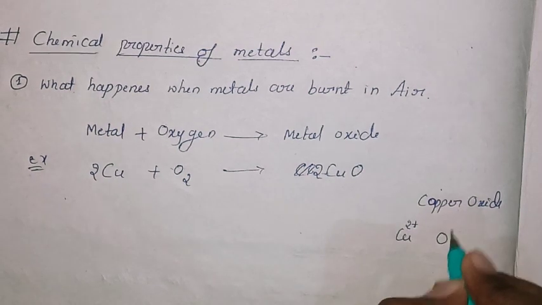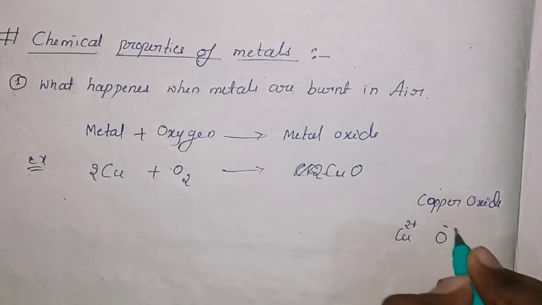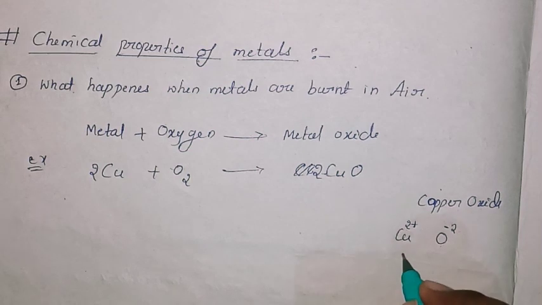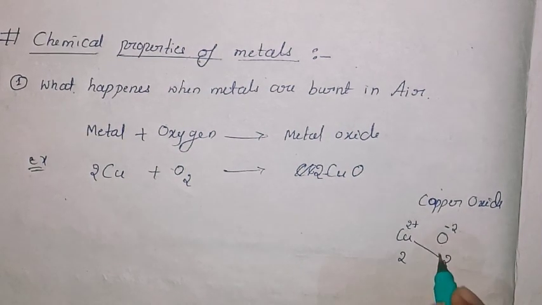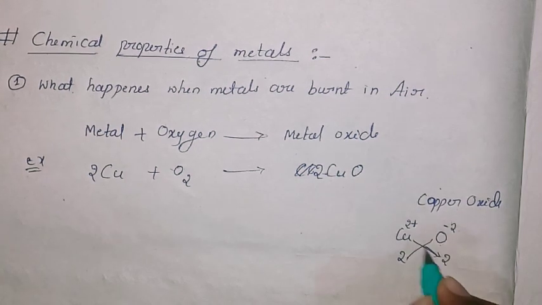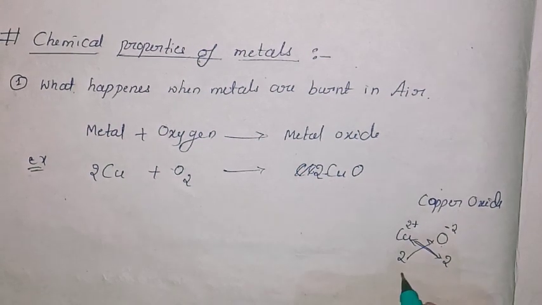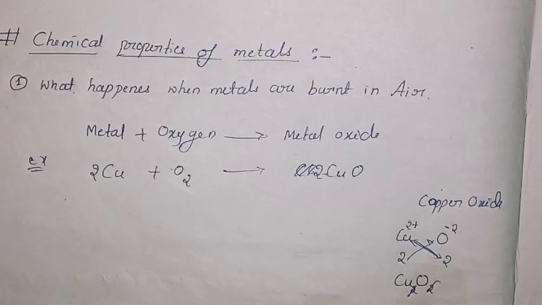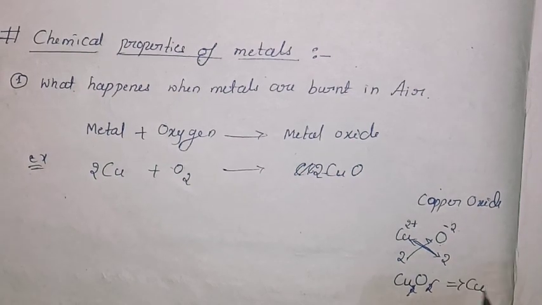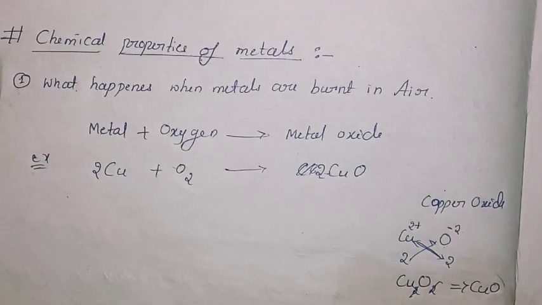So +2. And oxygen has -2. As the valencies are 2 and 2, you have to cross multiply. Now you can observe Cu2O2, which gets cancelled, so the remaining is CuO. This is the copper oxide formula.